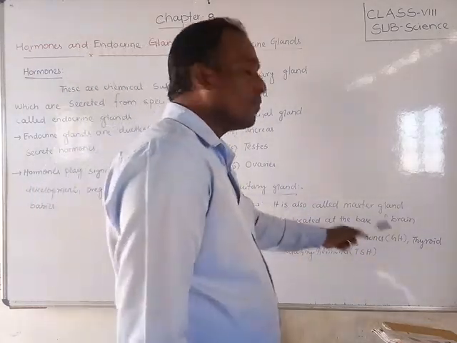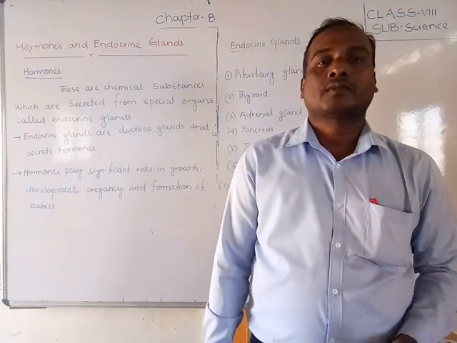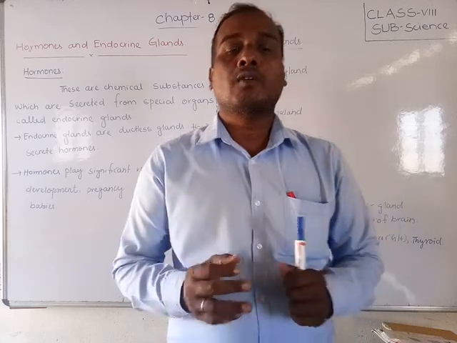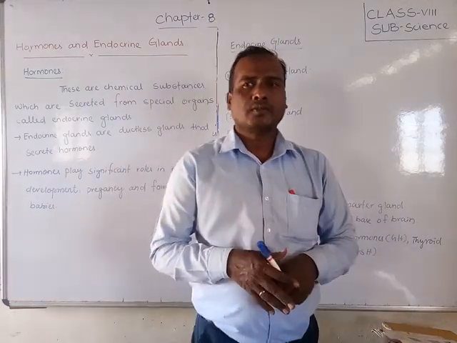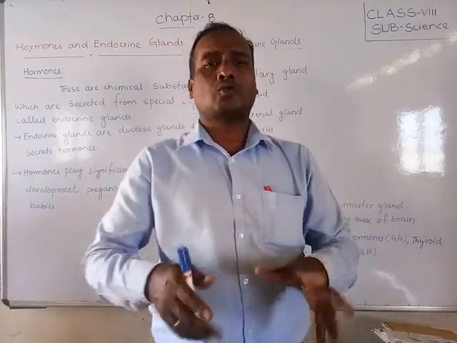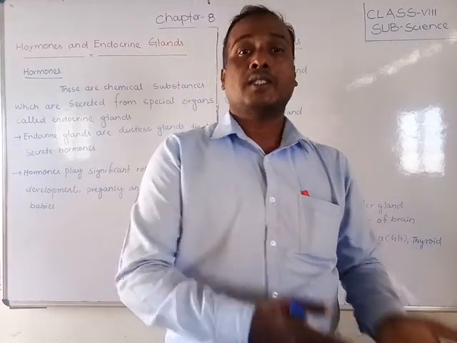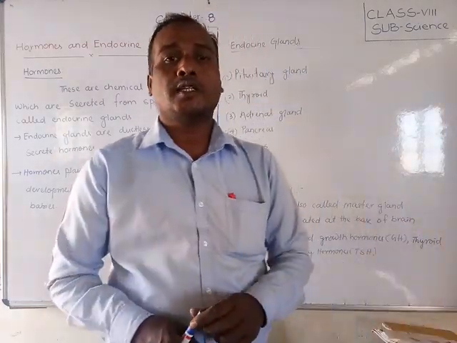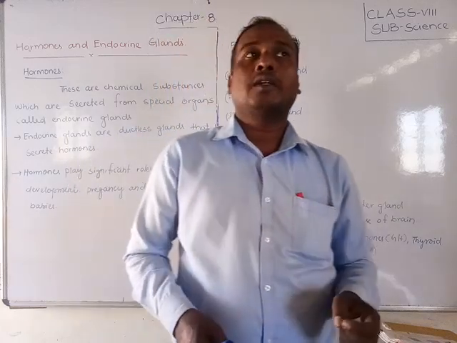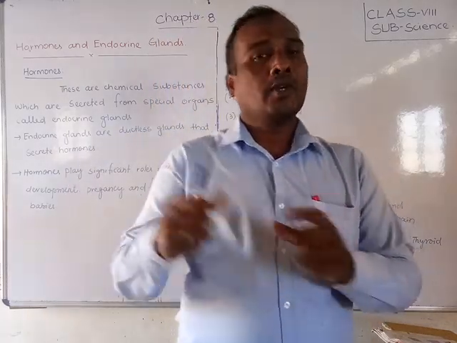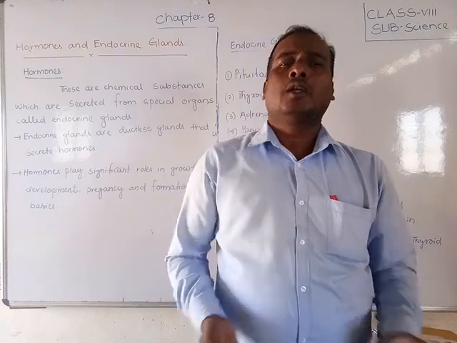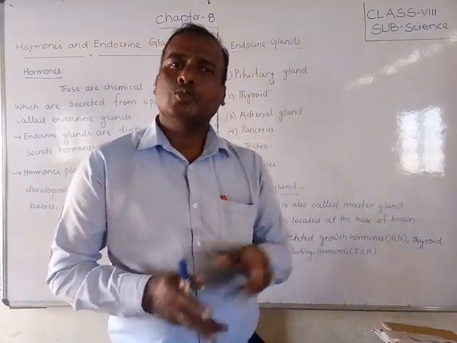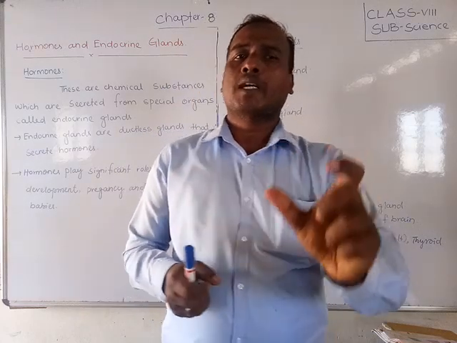It is also called the master gland. Why? Because many hormones are secreted by this master gland, like growth hormone and thyroid stimulating hormone, so it is also called the master gland of the body.